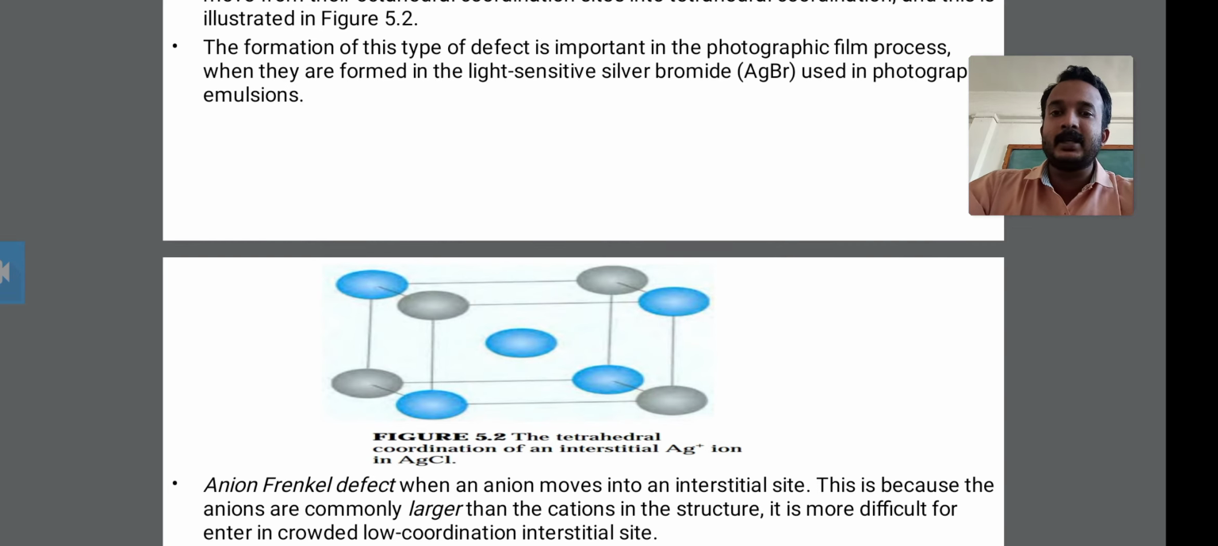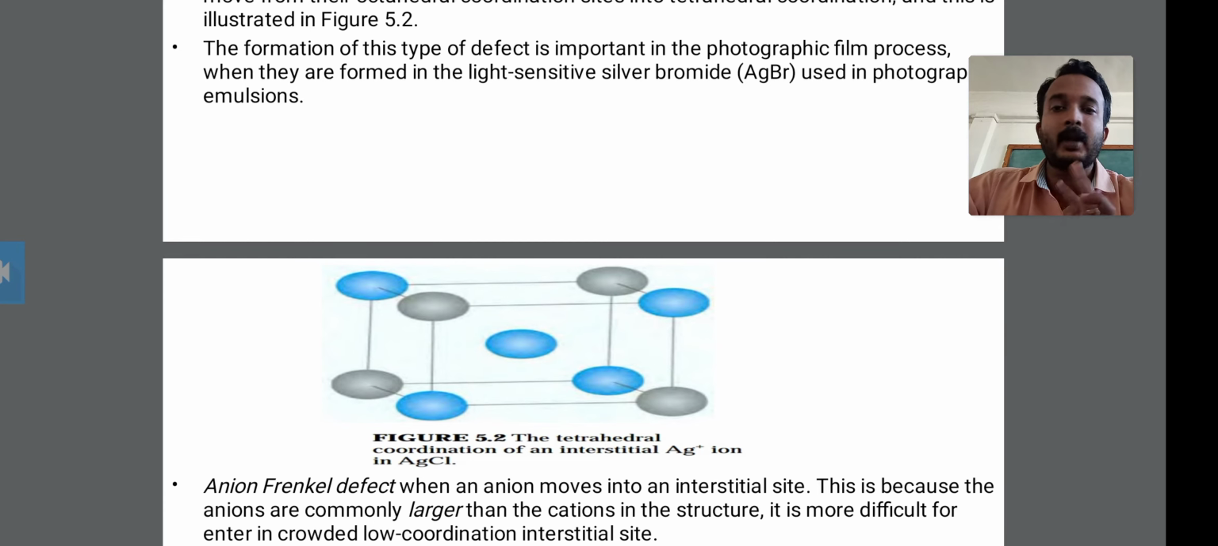This camera takes the photo onto this negative roll. This roll is the formation of the taken photographs, and this roll is washable by this silver bromide. Look at this. Why am I telling you about the photographic emulsion? It is the formation of this type of defect.